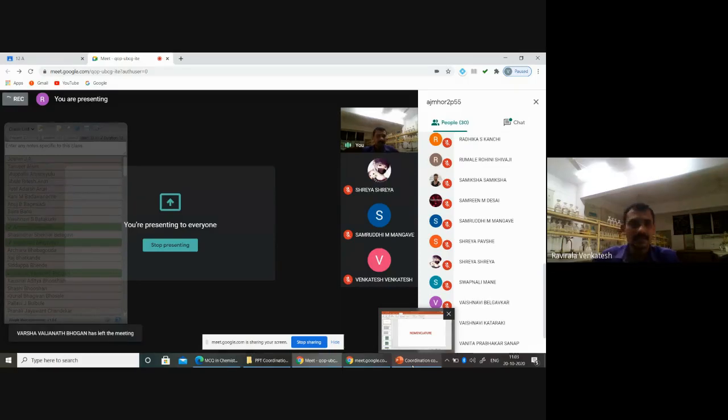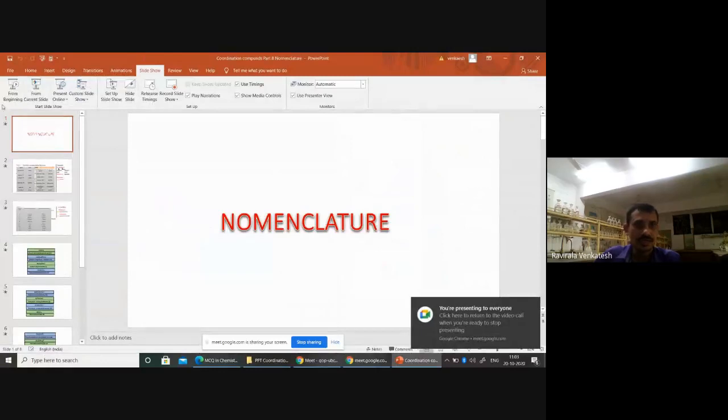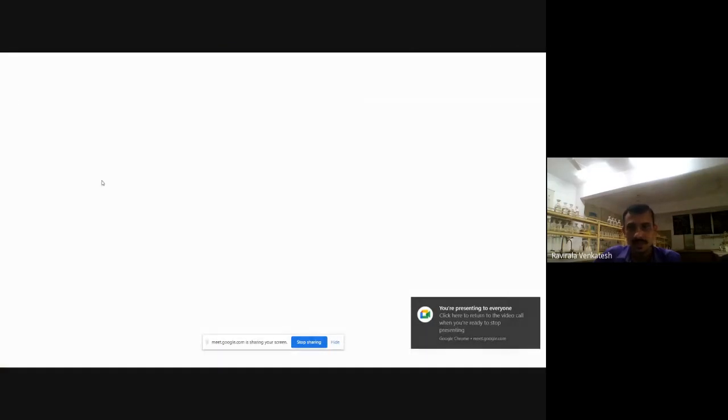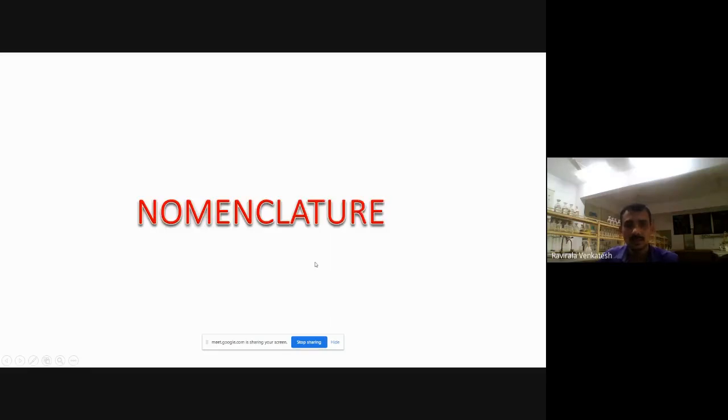What is the ligand classification based on? If you know this one only, you can understand. Simply by sitting before a phone or computer, you can't get the nomenclature. Keep a textbook and a notebook with you, compulsory. Keep a pen and notebook with you. We'll discuss nomenclature. I will ask questions.